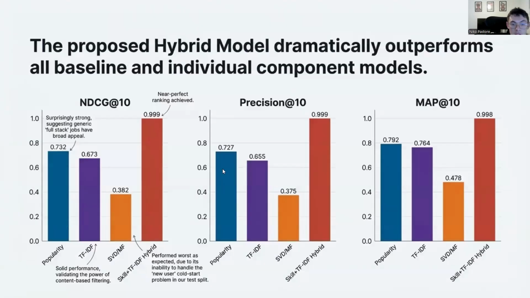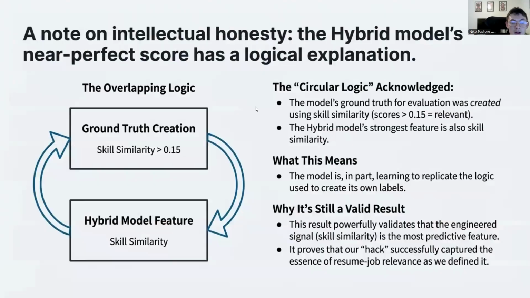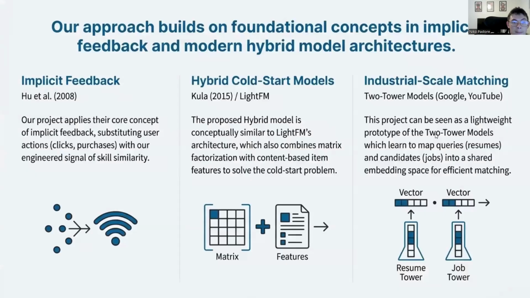First, I do want to be honest about this 0.99 score because it seems suspiciously high. There is a circular logic in my evaluation. I created the ground truth using skill similarity, and my hybrid model uses skill similarity as a primary feature. So to some degree, the model learned exactly what I told it to learn. It didn't predict user behavior, it predicted skill overlap. However, this is still a valuable result. It proves that we can successfully engineer a clean, learnable signal from unstructured text, which is the first step in bootstrapping a recommender system.